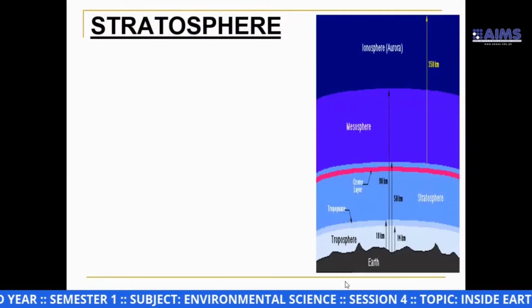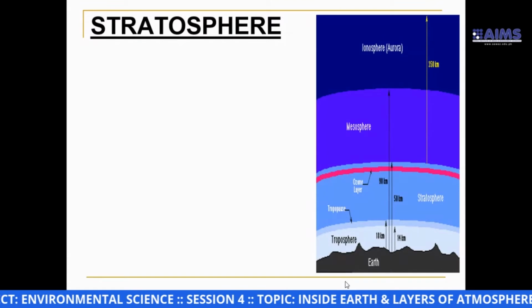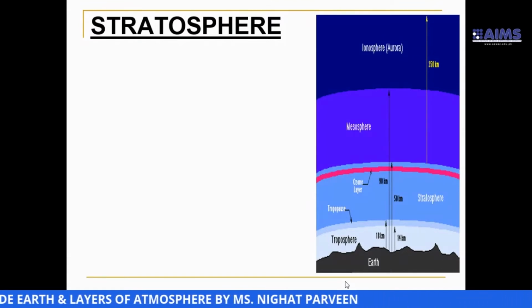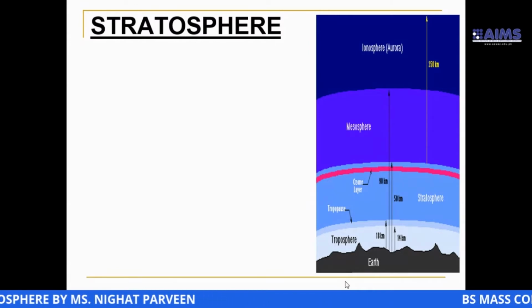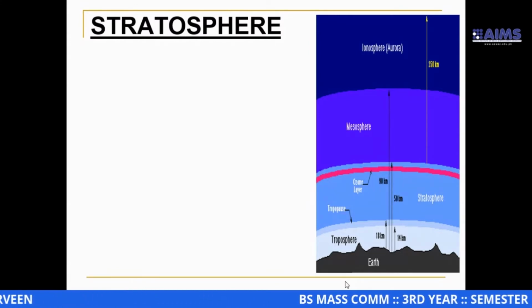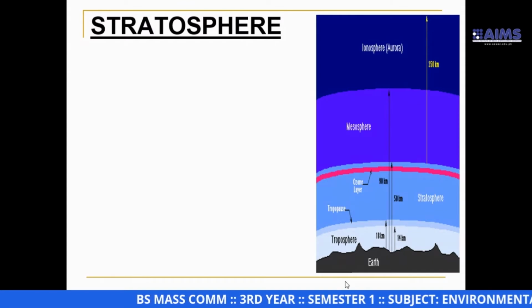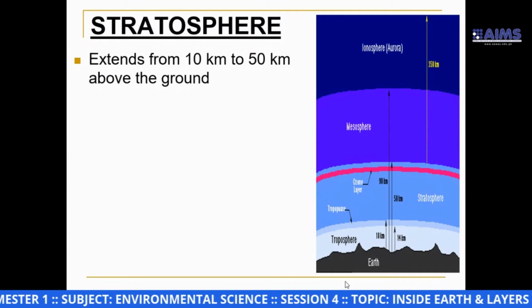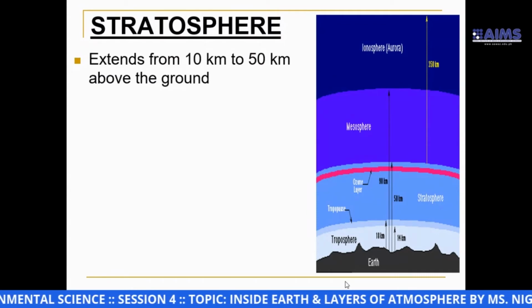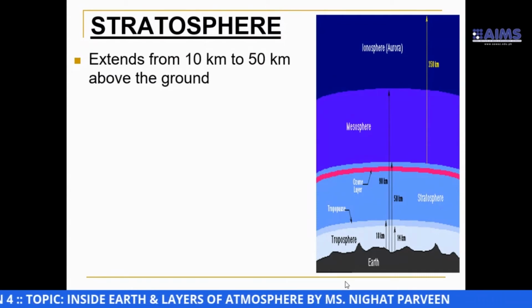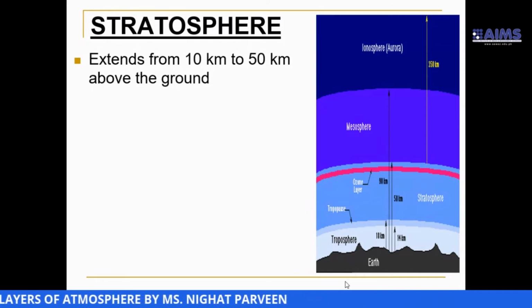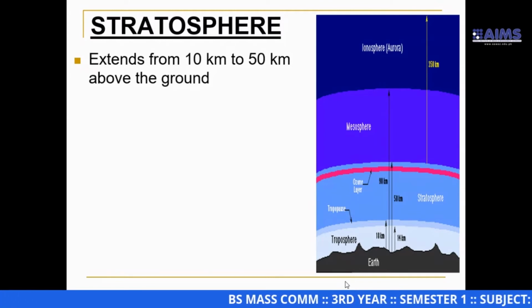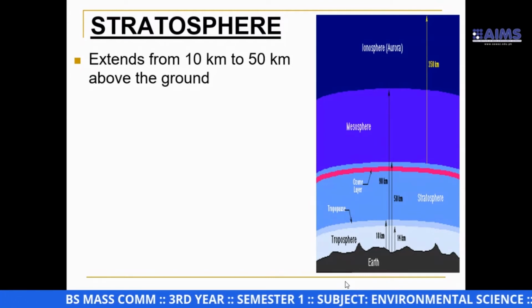Dear student, after the troposphere, we come across another sphere that we call the stratosphere. Have a look at what sort of sphere this is and what the basic characteristics of this stratosphere are. If we look into its extension, it is estimated that it extends from 10 kilometers to 50 kilometers above the earth's surface.